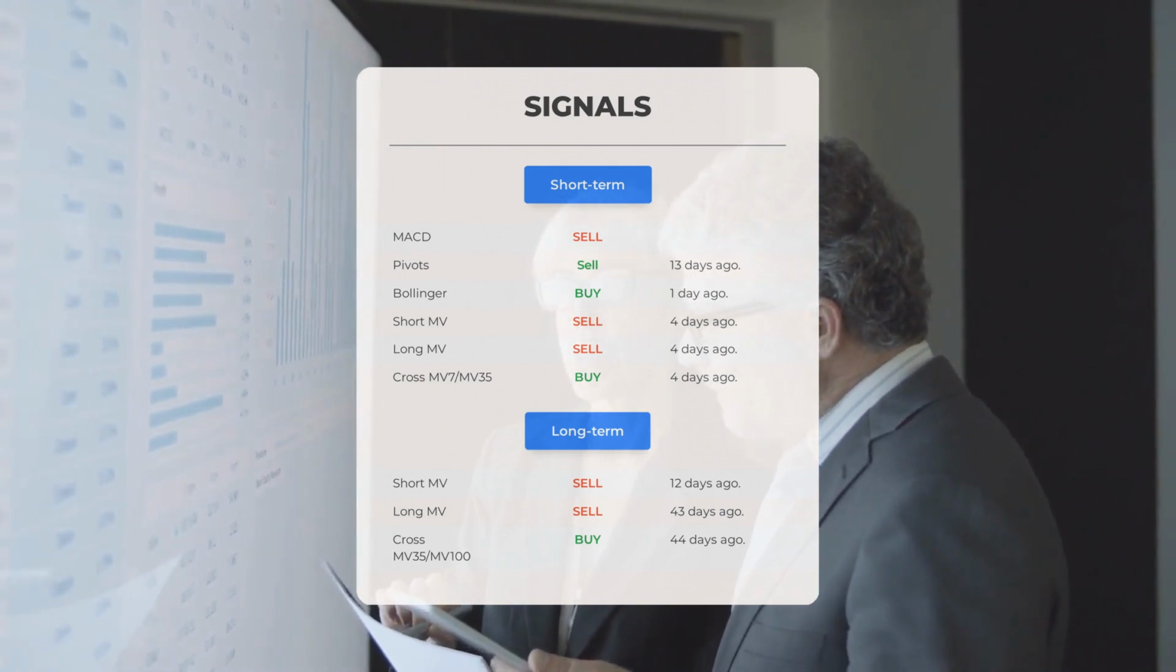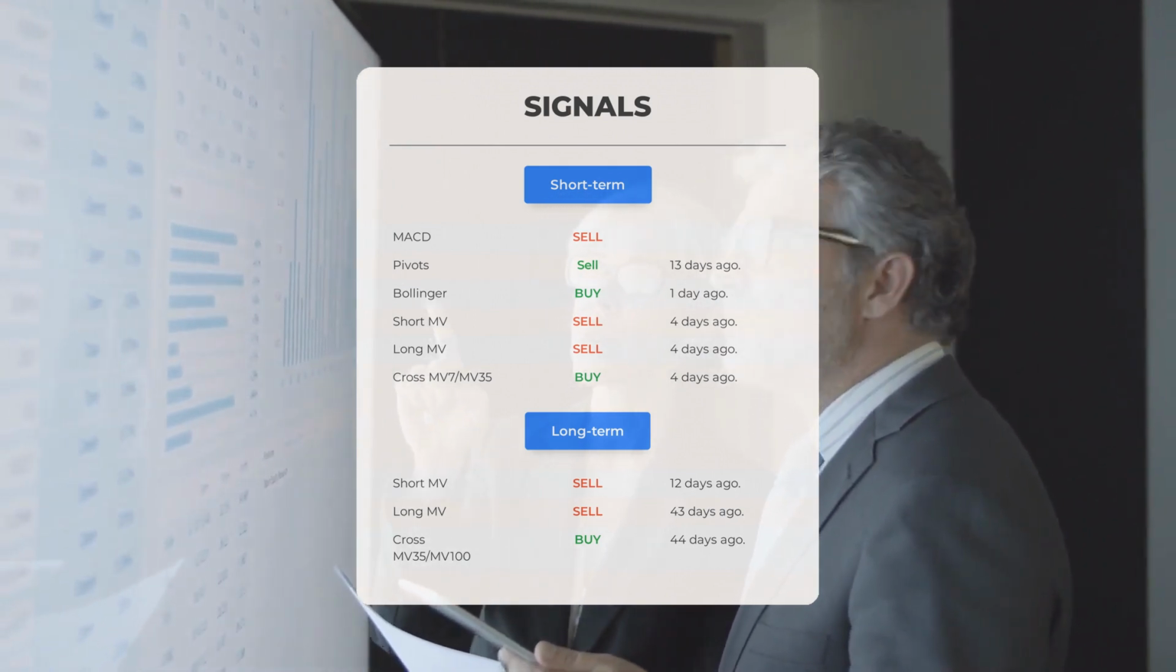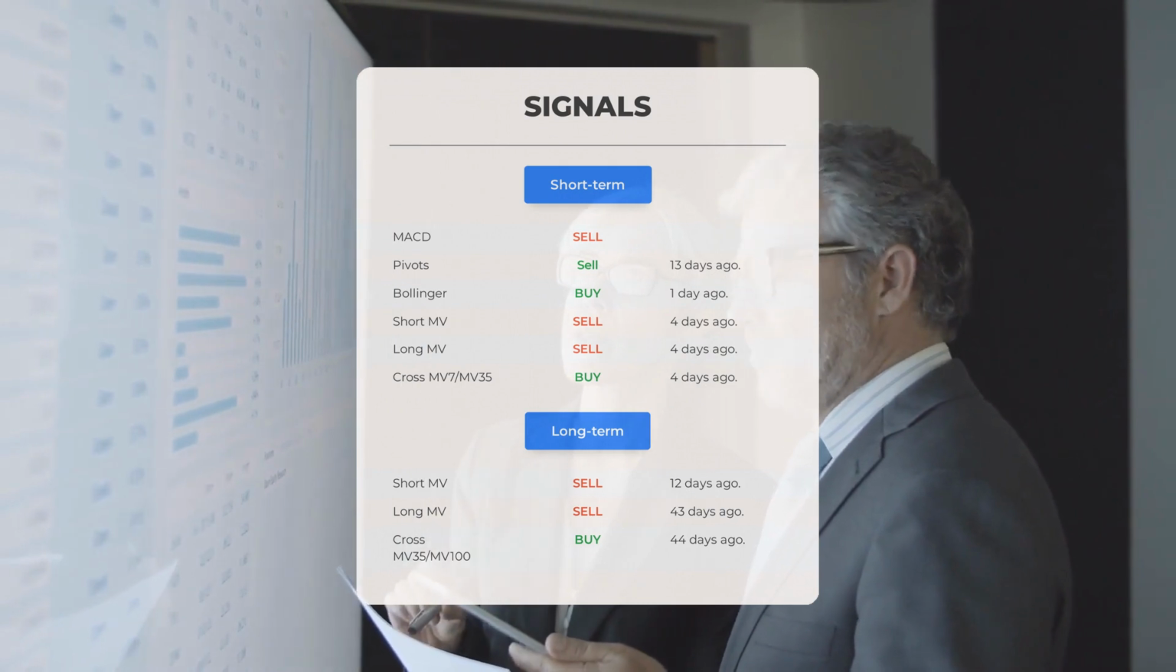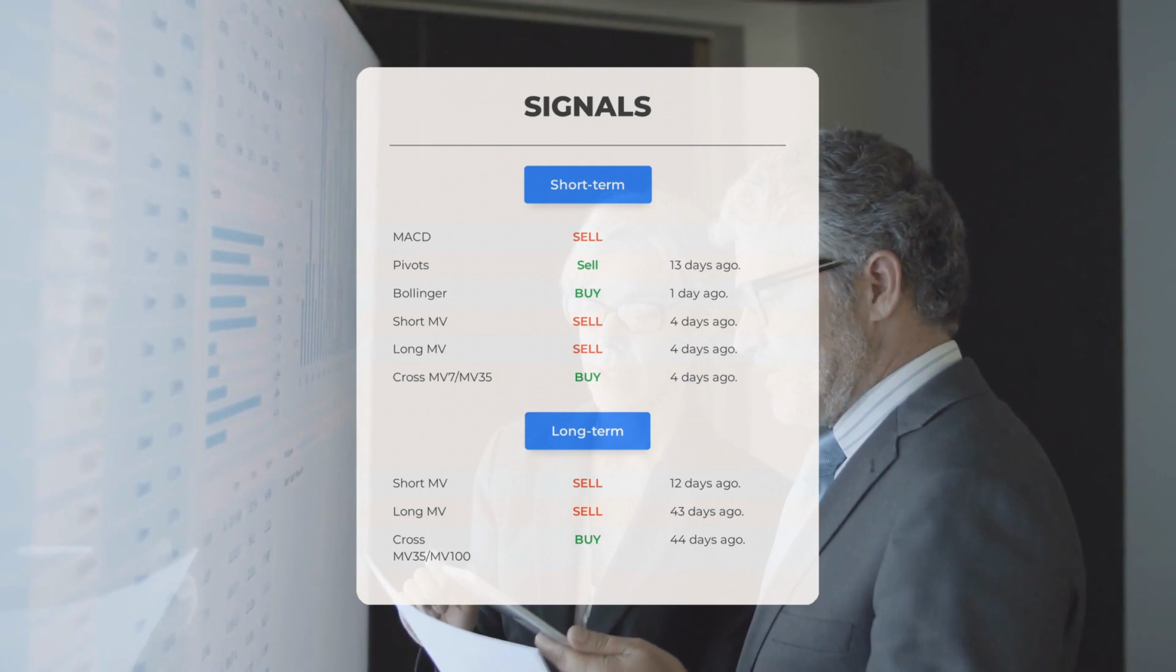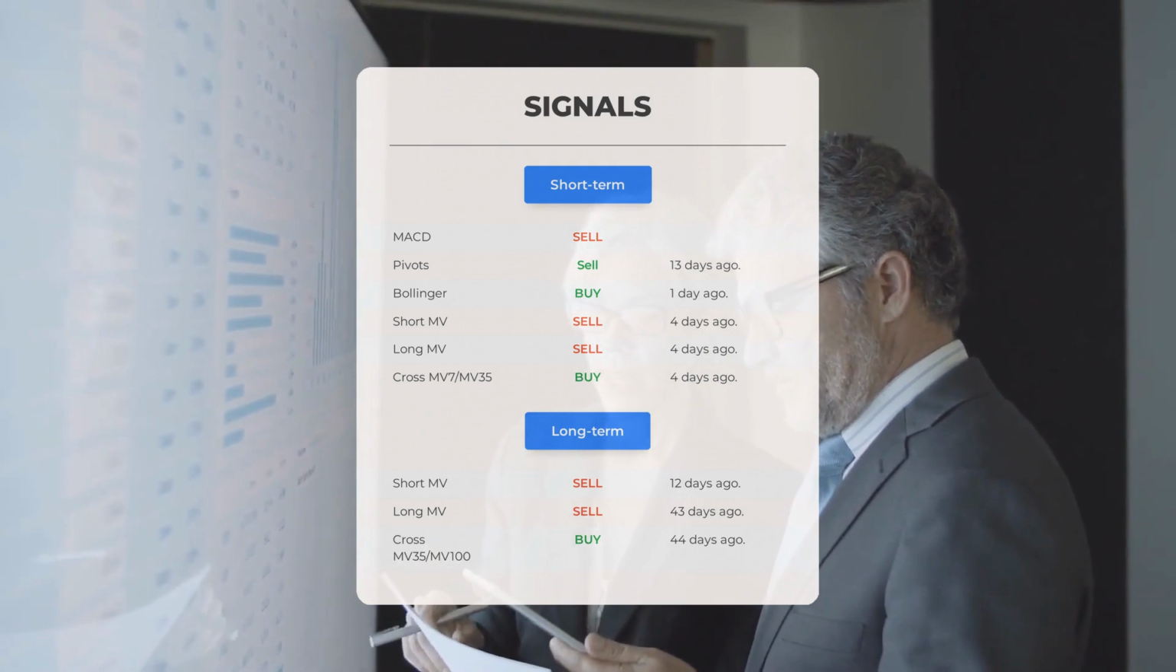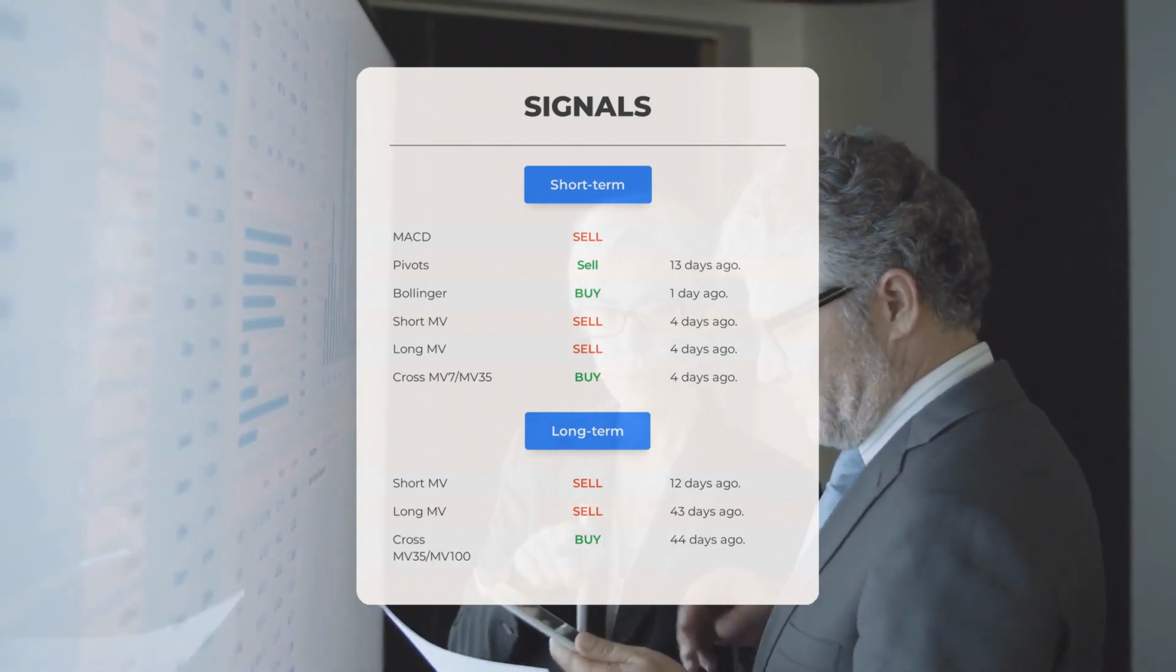If we look at the 12-month chart, we see short moving average, sell signal 12 days ago. The long-term moving average, sell signal 43 days ago. The relation between the short and the long moving averages, buy signal 44 days ago.